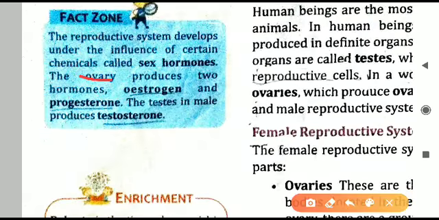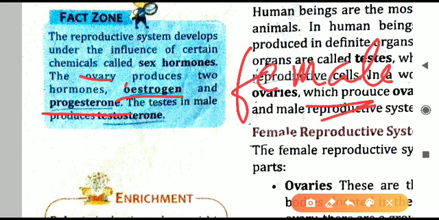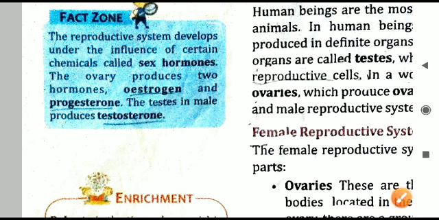The ovaries are producing two hormones. One is called estrogen. Here the O is silent, so it is pronounced as estrogen. So ovaries produce one, estrogen, and second is progesterone. So these are two female sex hormones. These we can be asked in the exam questions. You can mark these one-word answers, so that you don't have a problem in the exam. So the female sex hormones, two are there. One is estrogen, second one is progesterone.